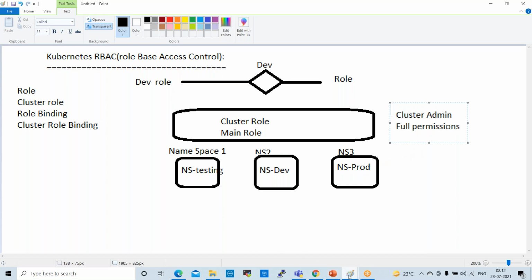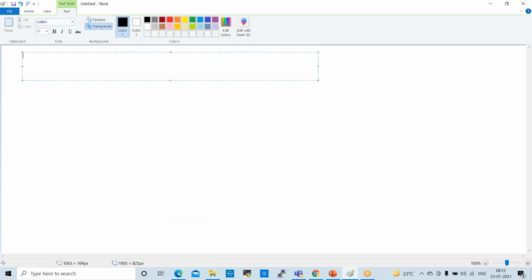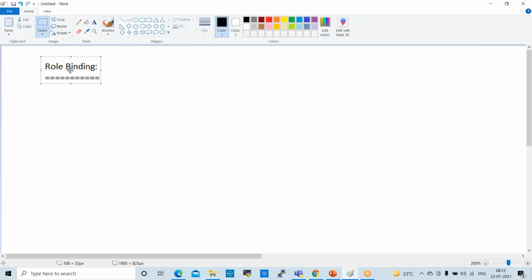Next one is role binding. That is also very important. Role binding and cluster role binding, both are important. Role binding means, in real time, how the roles will be assigned. We'll try to understand.